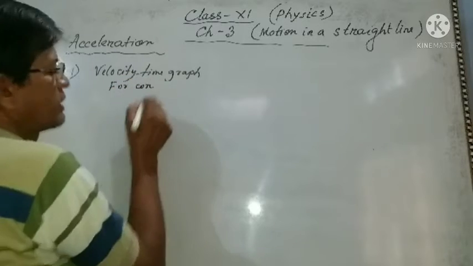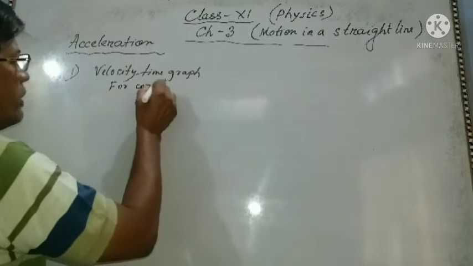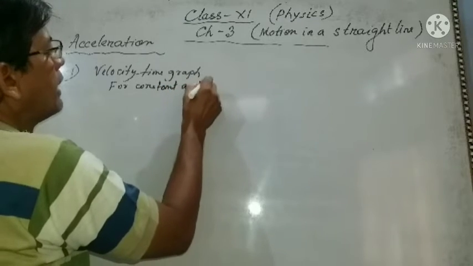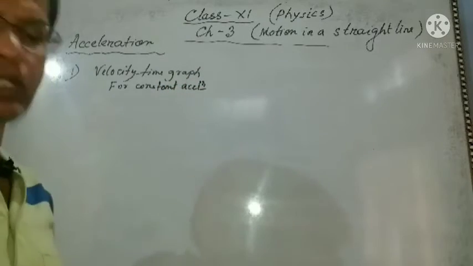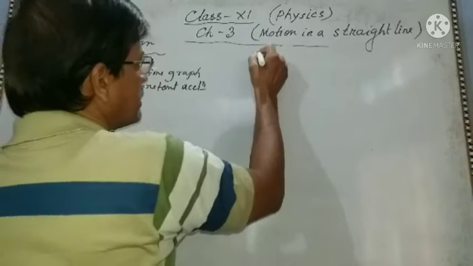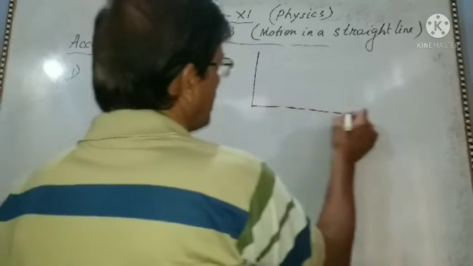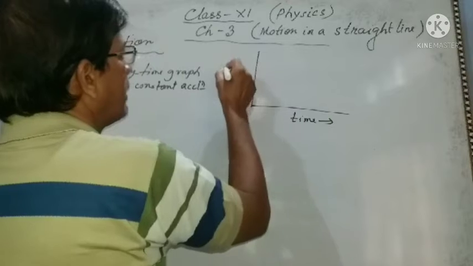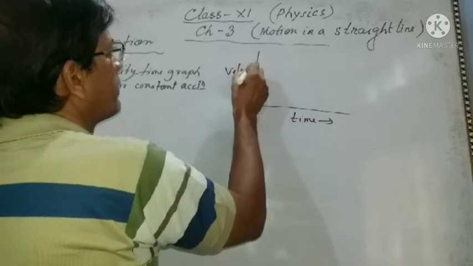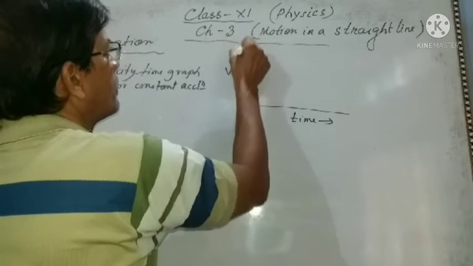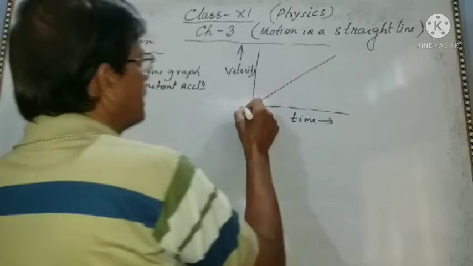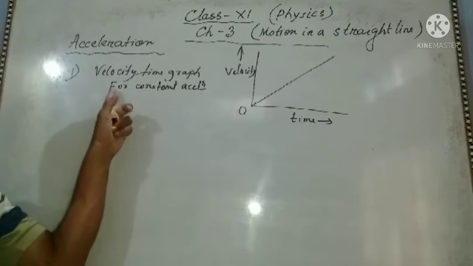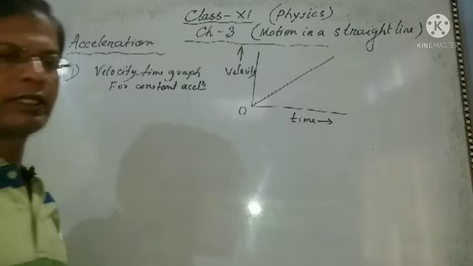For uniform or constant acceleration, you will get a graph like this. This is the velocity time graph for constant acceleration.